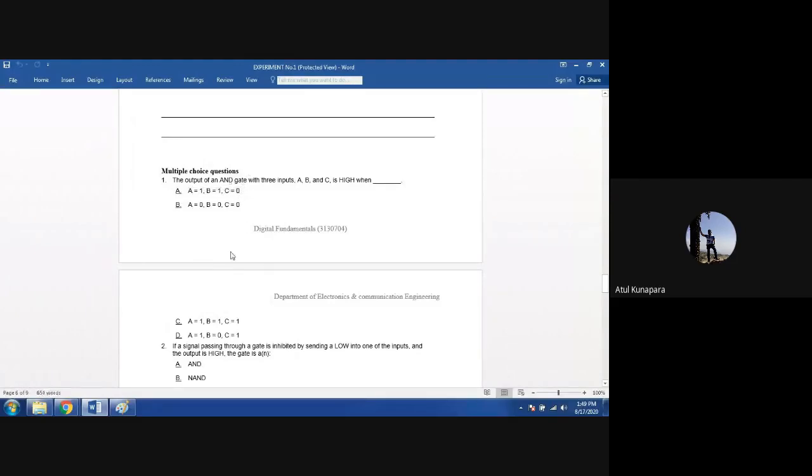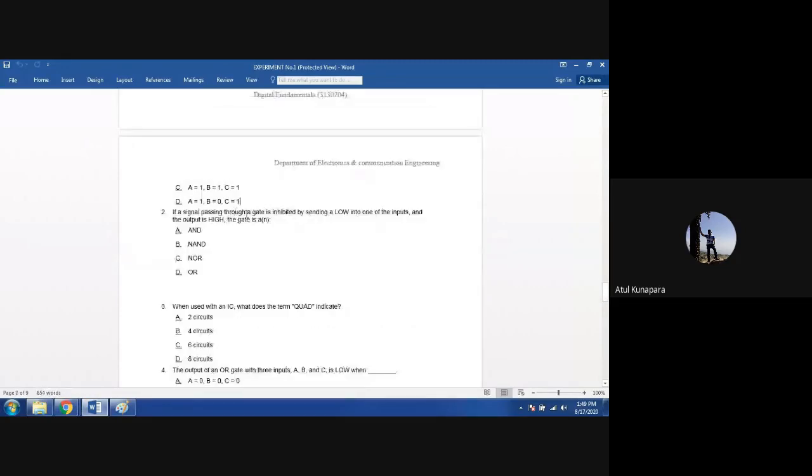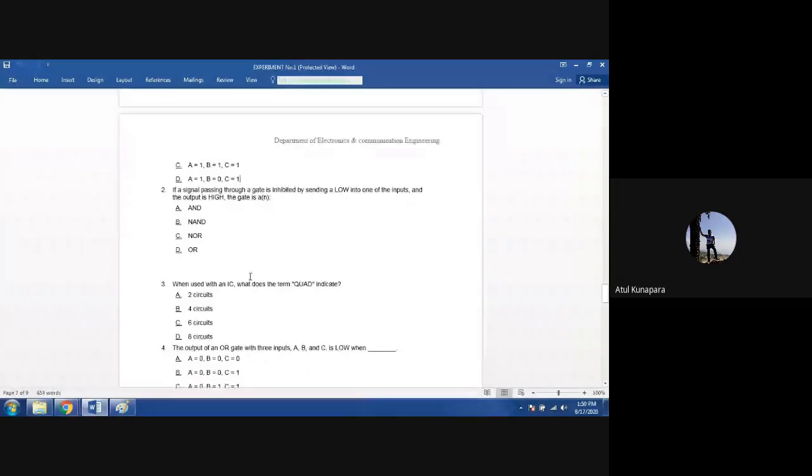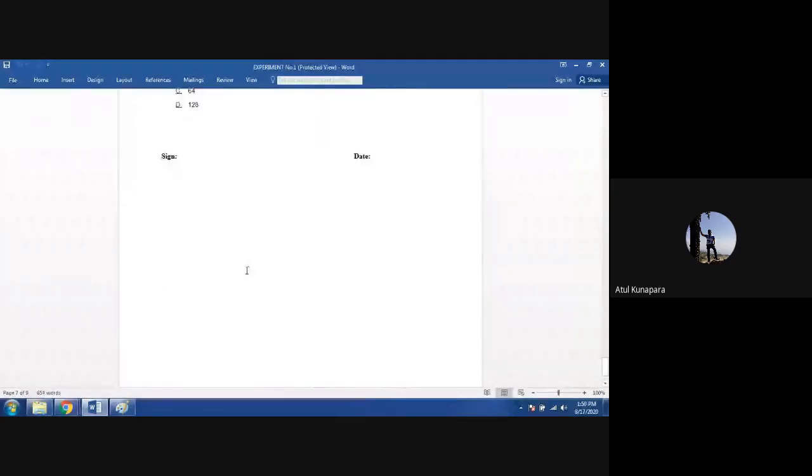Whatever correct option you select, you just underline it. Or you can highlight your particular option, or you can add one answer line and just mention the correct answer in that line. Whatever way you prefer, you can do it. So for all these MCQs, you have to choose the correct answers, and after completing this, you have to submit this in Canvas.